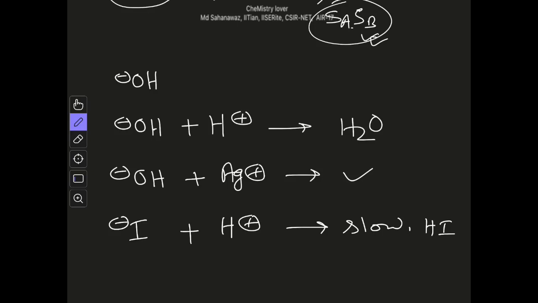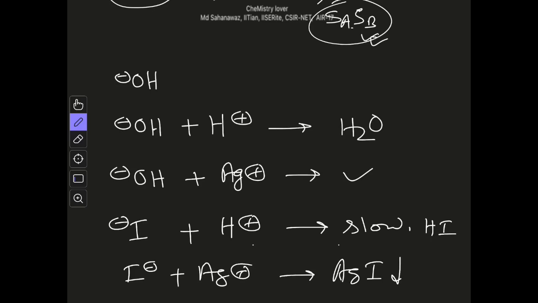HI is a strong acid, we know, because HI breaks easily. That means this reaction from left to right is not favorable. Whereas if you react I minus with Ag plus, this reaction is quite fast and you will get AgI precipitate, right? So this is faster.